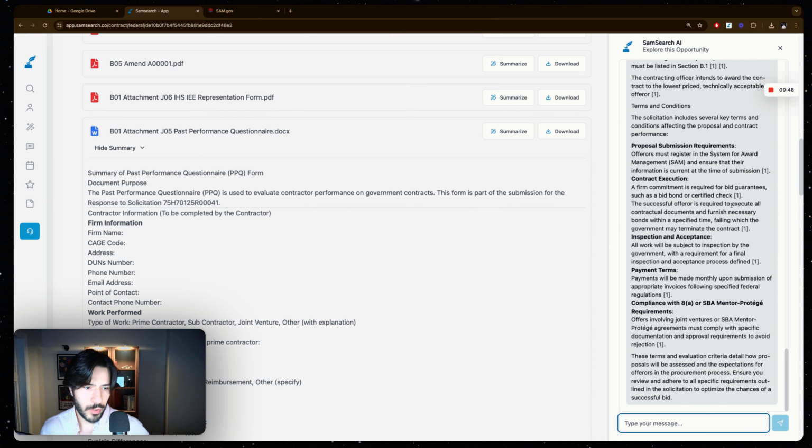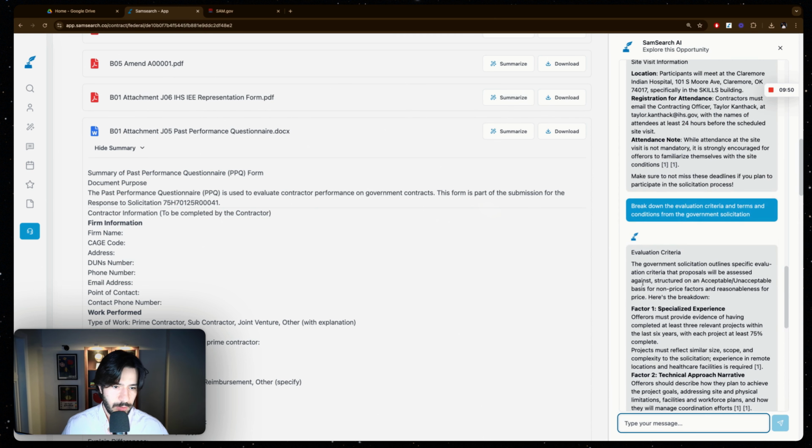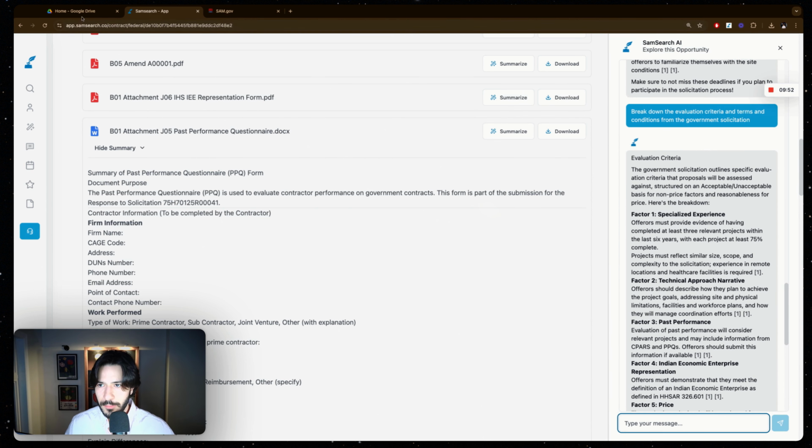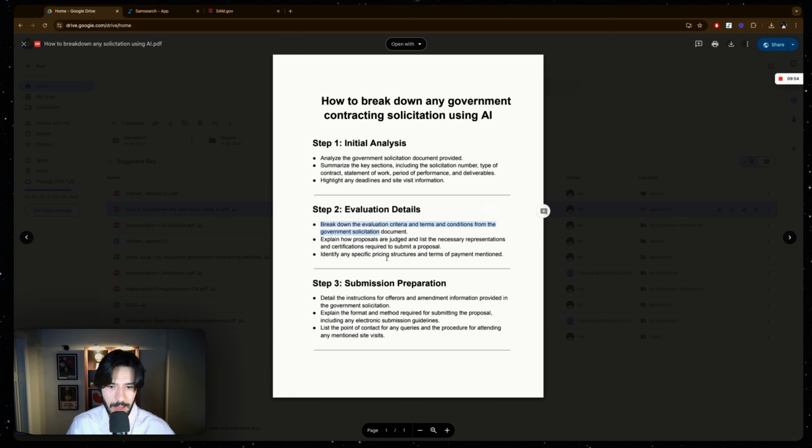Now we broke it down. You could ask more questions, as I mentioned, about each one of these factors. But to save you some time, I would say you could ask, explain how proposals are judged and list the necessary representations and certifications required to submit a proposal. So we know that you have to be an Indian set aside business, but this is just an overview to cover all cases.